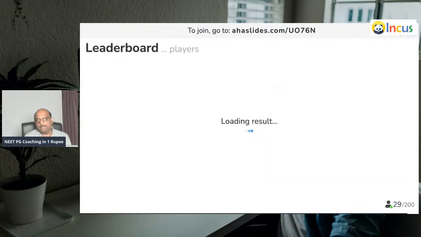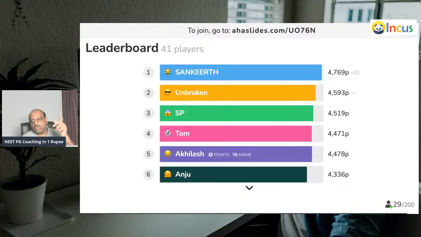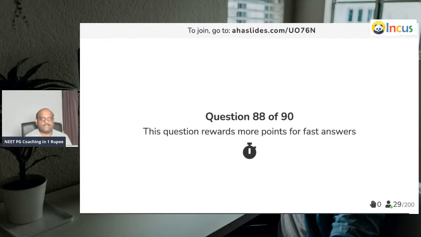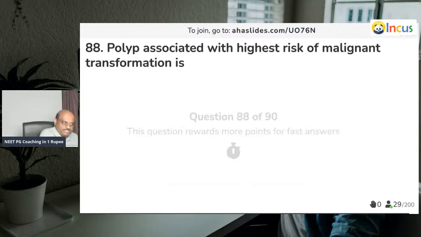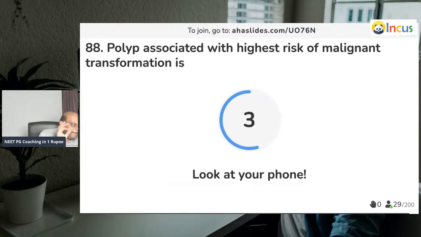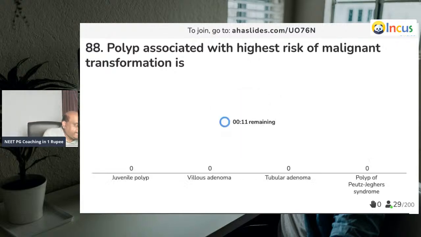So surface epithelial origin. Now let us see, doctor. Question number 88, last 3 questions. Polyp, highest risk of malignant transformation कहाँ होता है?